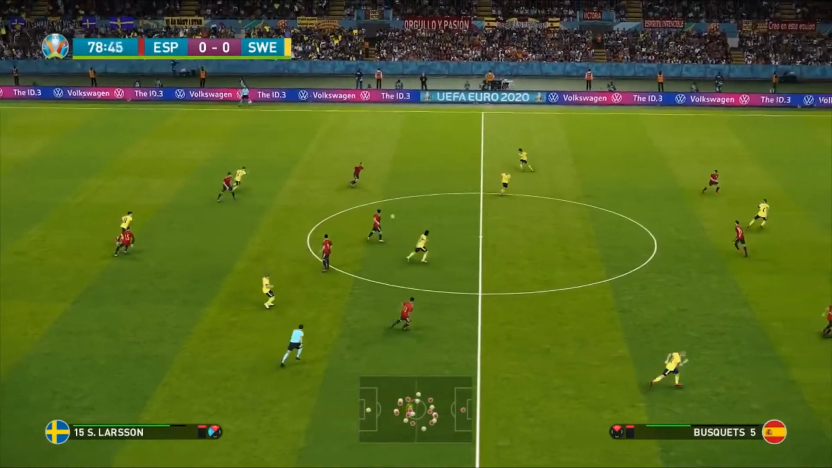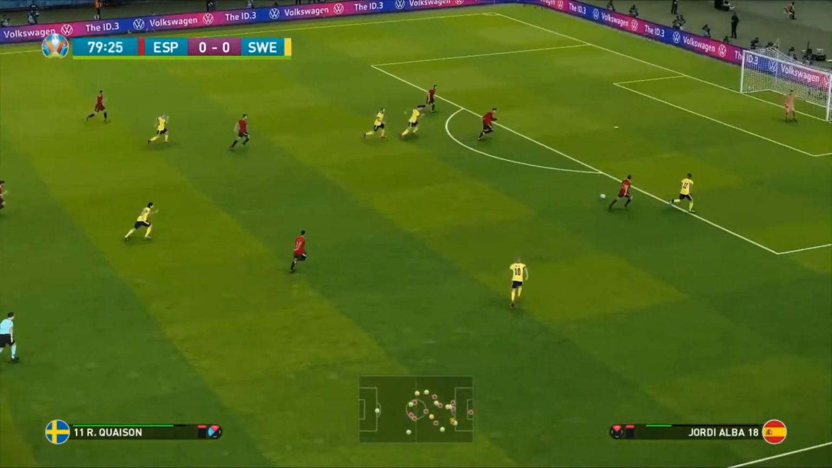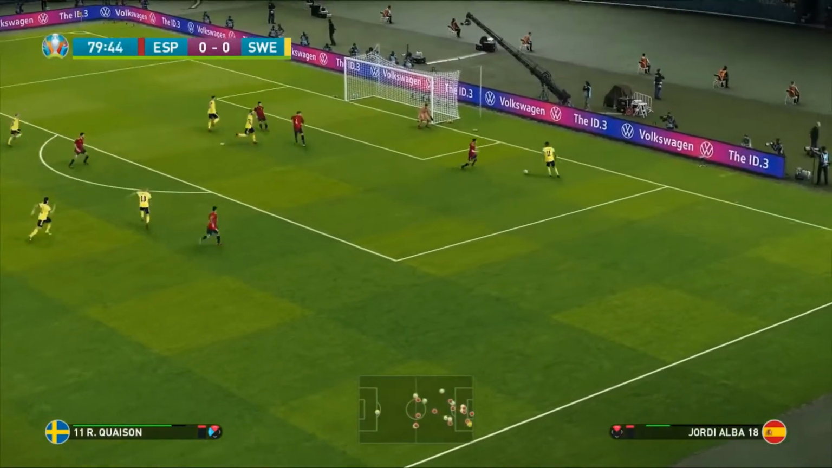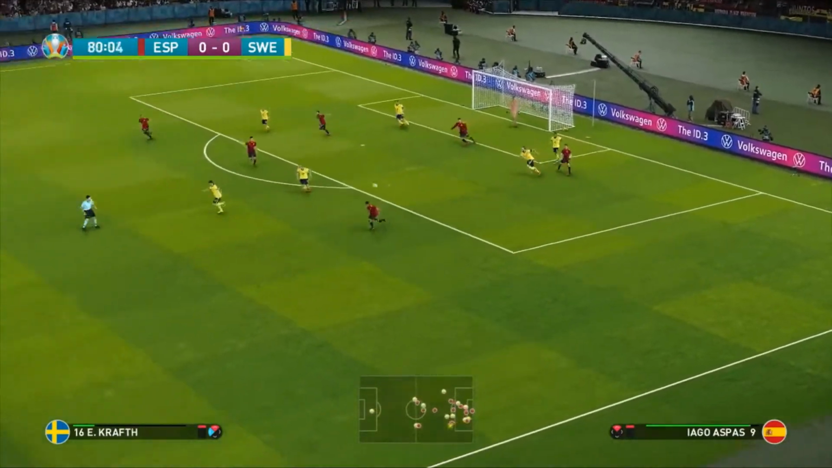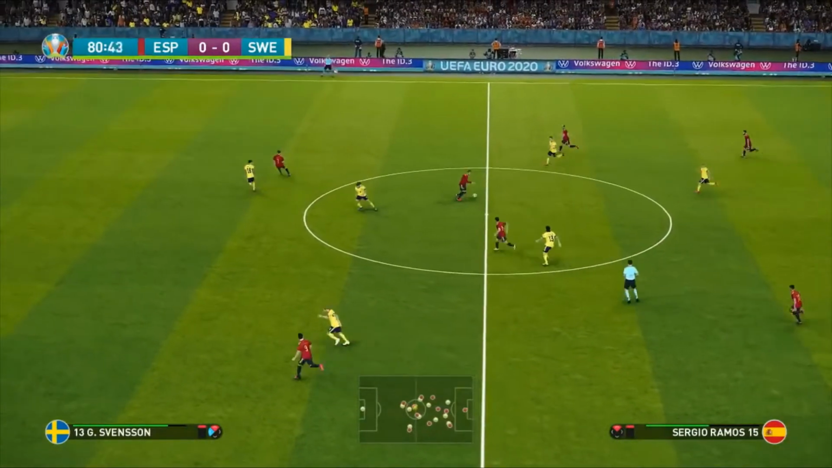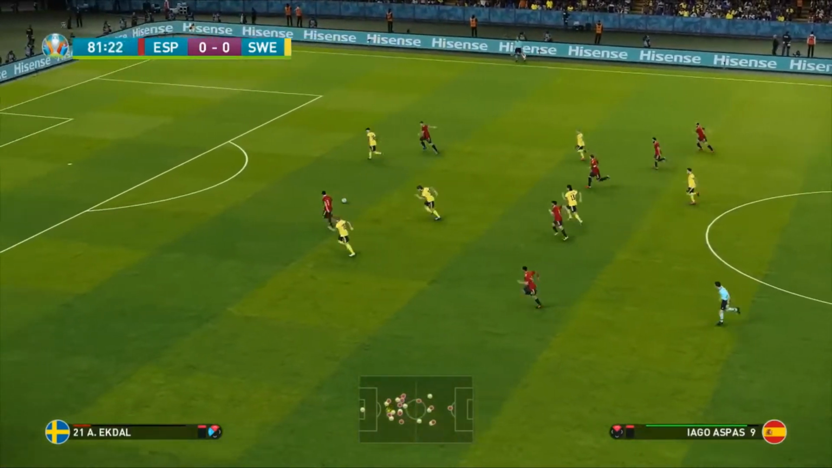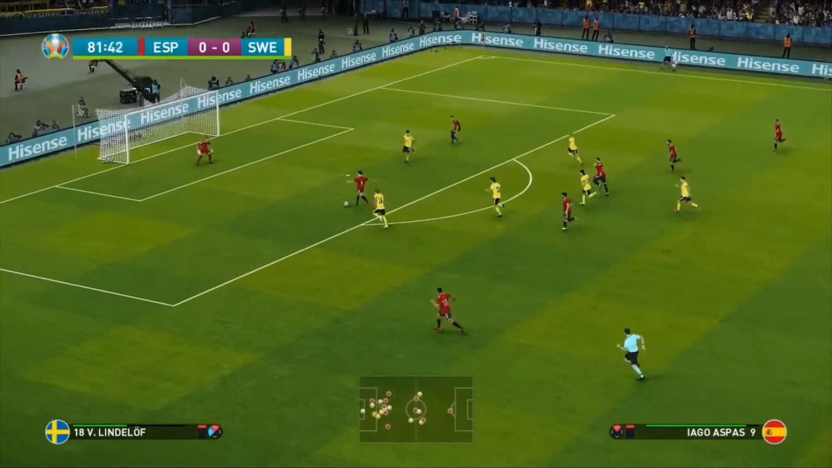Lindelof into Larsson. Here come the Swedes again. Svensson passes it in for Robin Quaison. He's through on goal here, but a heavy touch. It's such a heavy touch. And he can't do anything. And now, here comes Spain. Ramos bombing forward into Luis Alberto. And now the space is there for Iago Aspas. He can run into it.